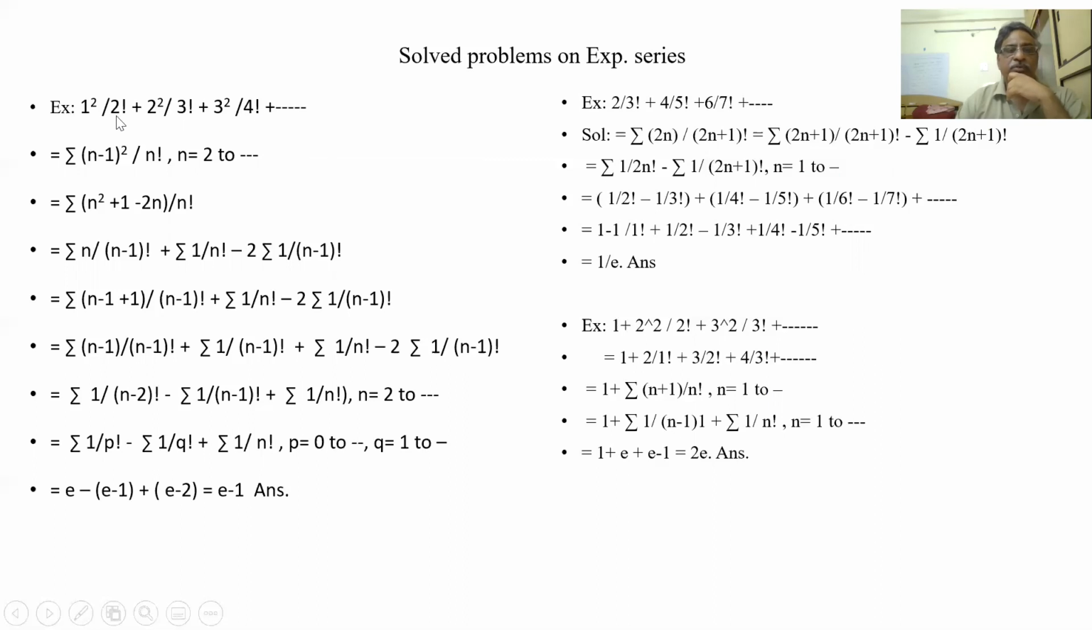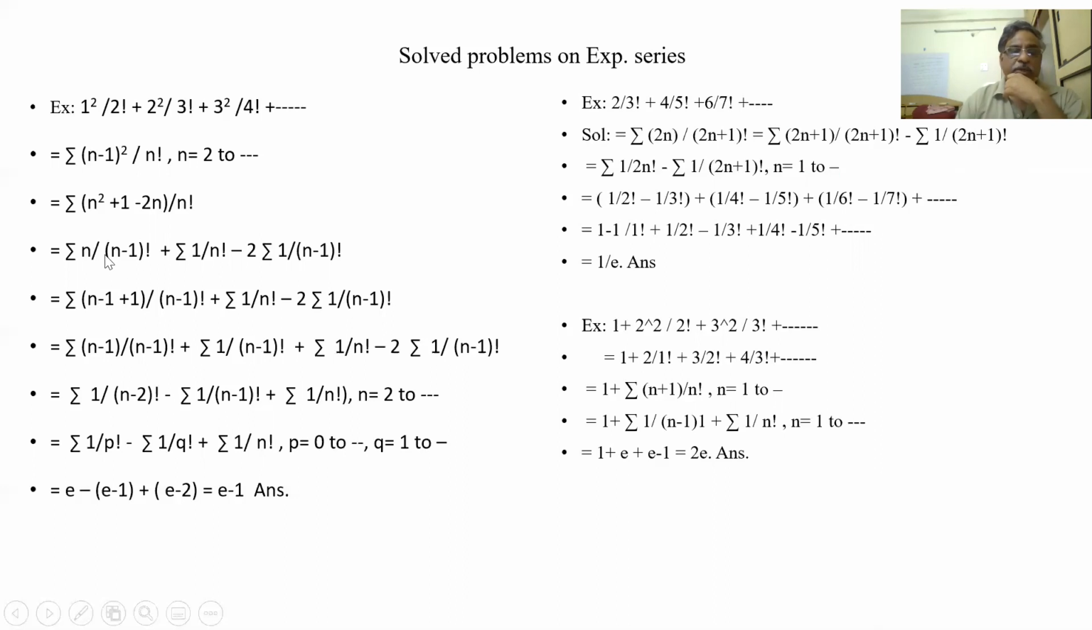So n starts from 2. n factorial. What is the top one? This is n minus 1 whole square. So n minus 1 whole square by n factorial. This I am splitting: n square plus 1 minus 2n by n factorial. Again n square, n getting cancelled: n by n minus 1 factorial plus 1 by n factorial minus 2 by n minus 1 factorial. Always remember n is from 2 onwards.